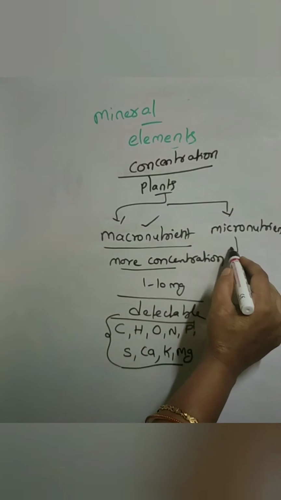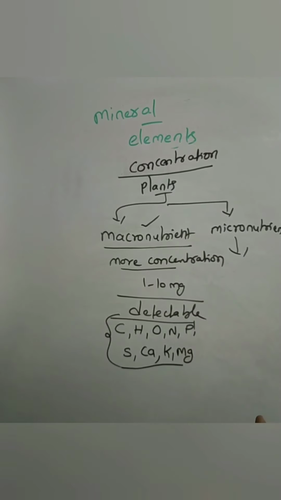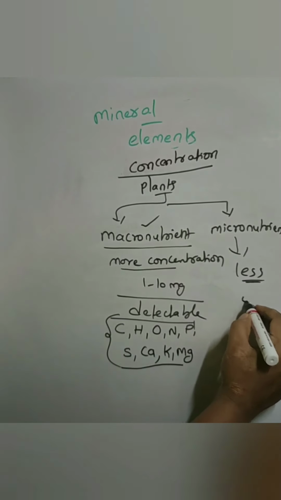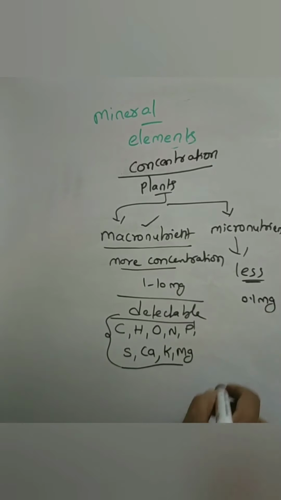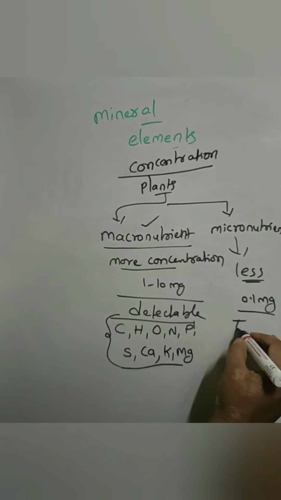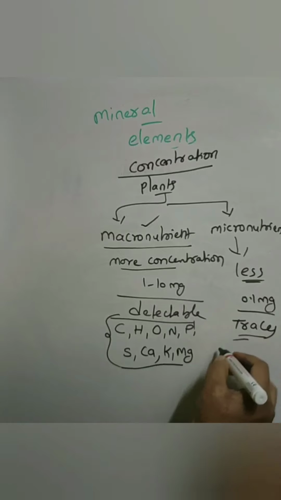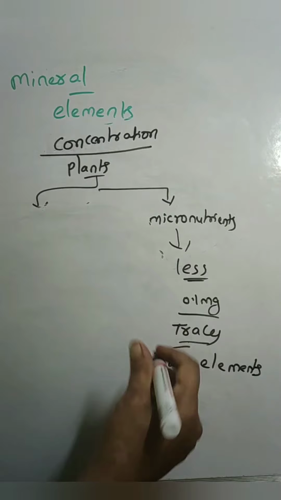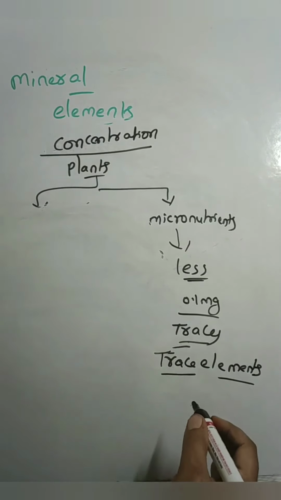And coming to the micronutrients, these elements occur in the plant body or the plant requires them in a lesser concentration, that is 0.1 mg per gram. Very little amount, that is in traces. Traces means in a small quantity. They require only lesser amounts and we can't detect their deficiency symptoms easily. They are required in trace amounts, so we call them trace elements.